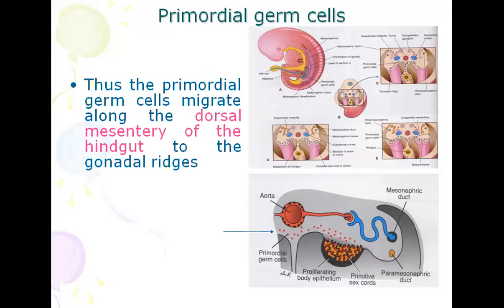You can see in this large diagram, lower down, primordial germ cells are present here, and these primordial germ cells come from the yolk sac, and from here they go to the site of development of the gonad.